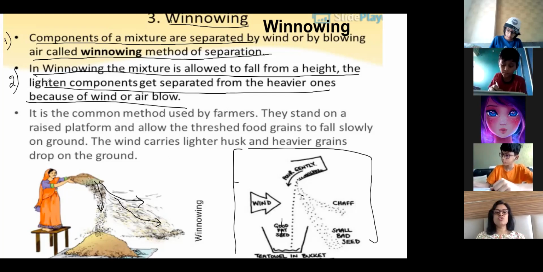So this is used when you have a mixture of lighter components and a heavier component. Okay. If you want, you can draw the diagram to understand that in the direction of wind, this flows.